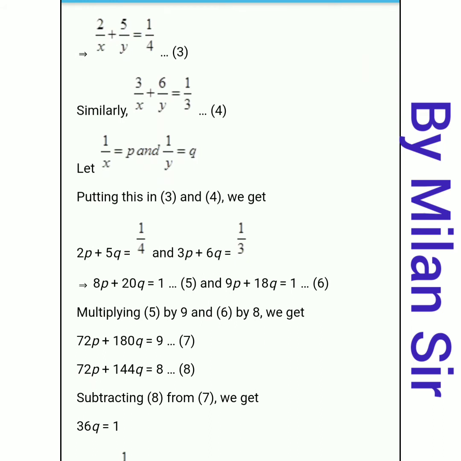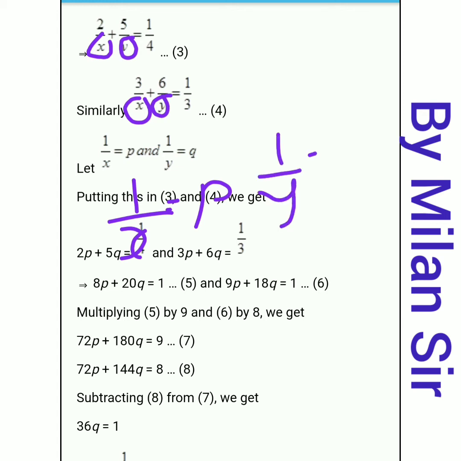Okay, in the first equation, here we have denominator x, and in the second equation, here also we have denominator x. So we can again assume 1 by x is equal to p. Same thing for y. Here we have denominator y, here even we have denominator y. So we can take 1 by y is equal to q. Okay, so 1 by x is equal to p, 1 by y is equal to q.